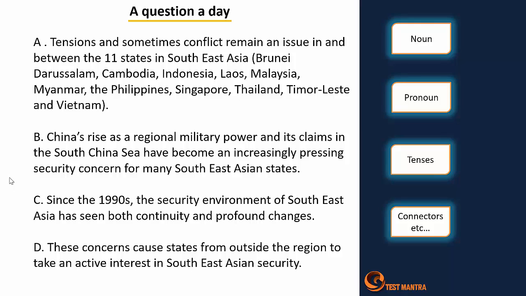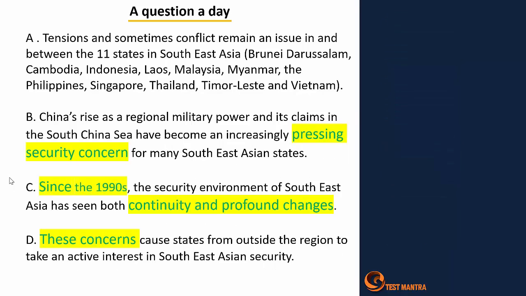Now, if I go through these statements, I'll try to find out the key factors or the connectors here. I have marked some of the values, like pressing security concern, or security concern here, since the 1990s, then continuity and profound changes. So what kind of changes are there, which we have to identify? Then, these concerns. So what kind of concerns are there?